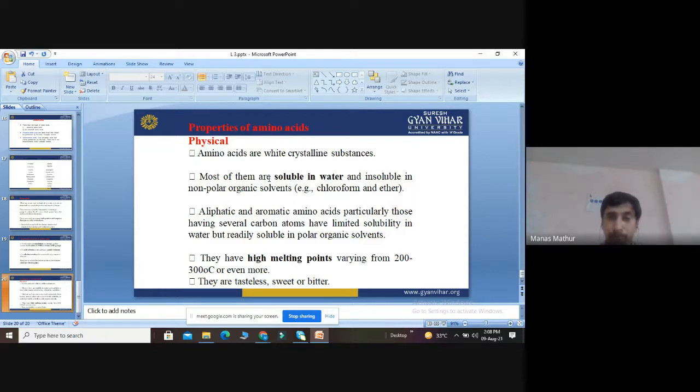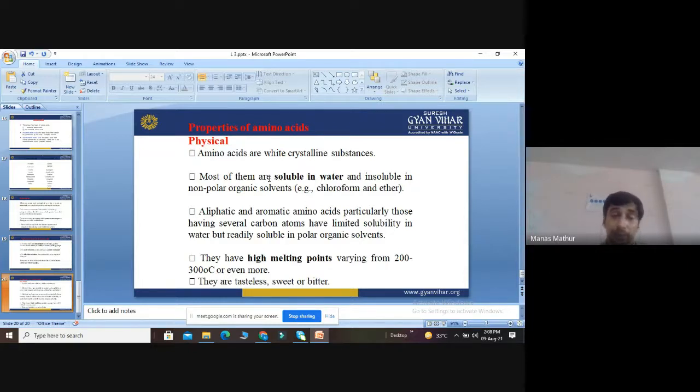These are the main physical properties. I will repeat once again. They are white crystalline substances, appearing as white powder, generally soluble in water, but some are not soluble in water and dissolve only in chloroform and ether.